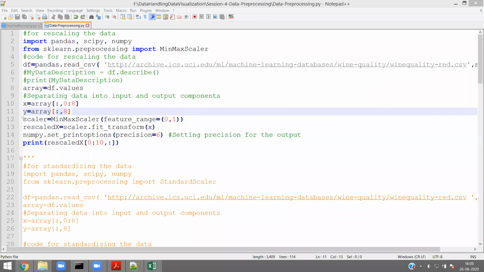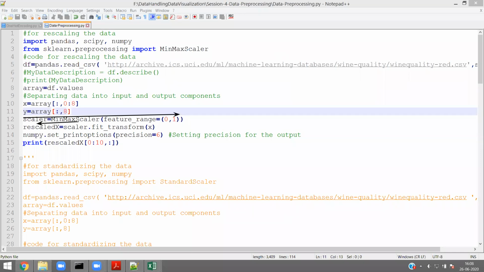The line number 12 is only giving an object, and the MinMaxScaler method is returning into the scalar object.